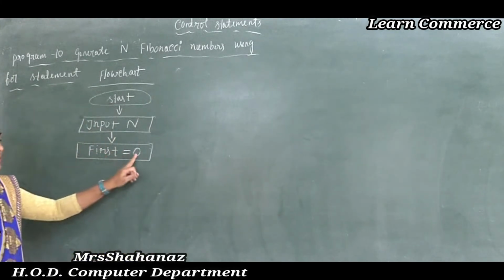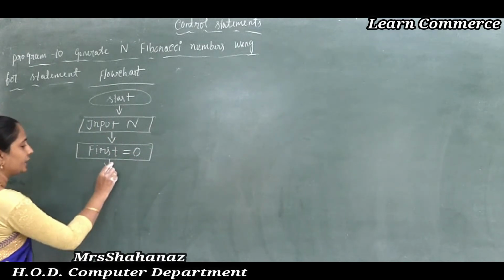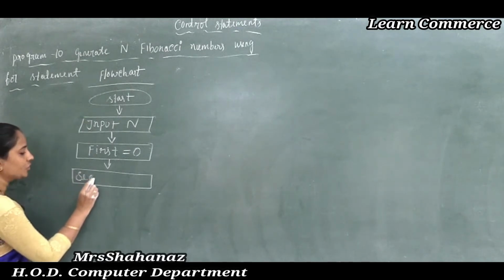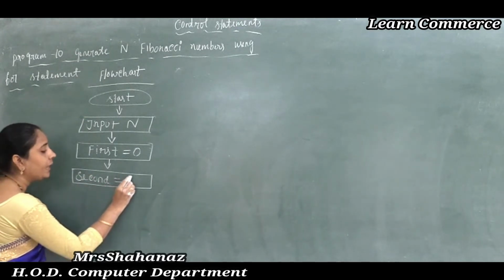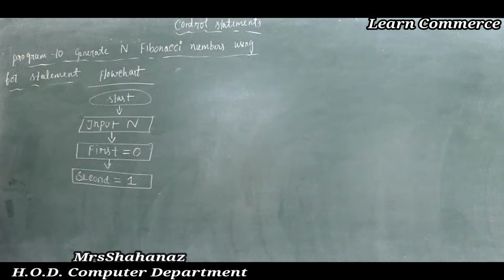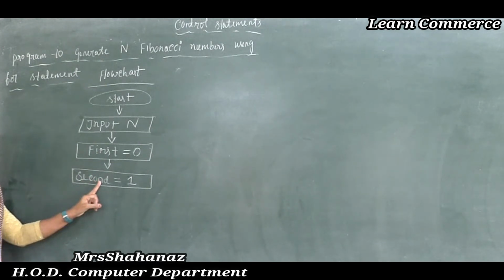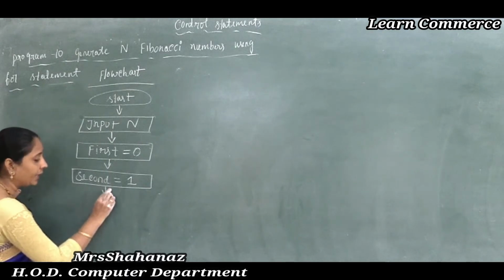So the first value is equal to 0, and next, using the process symbol, I initialize the second value equal to 1.